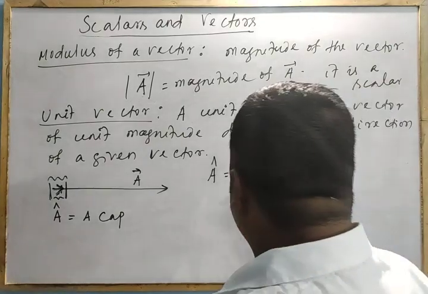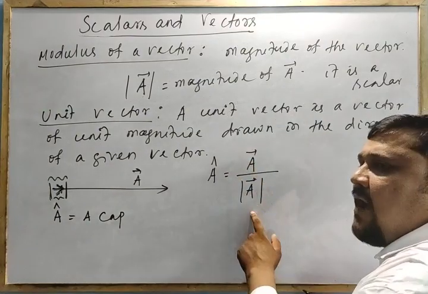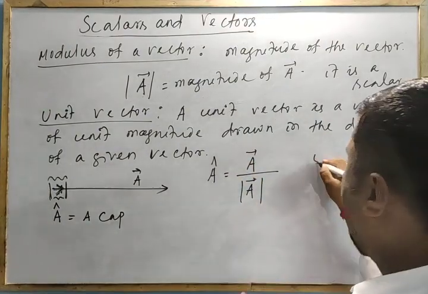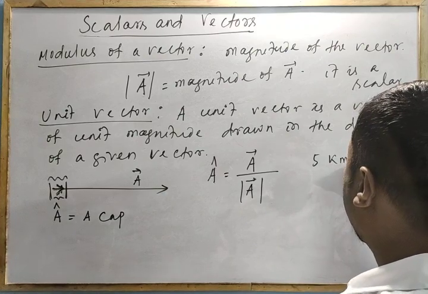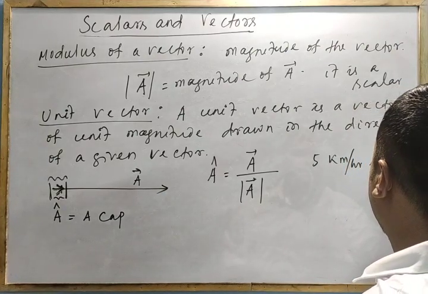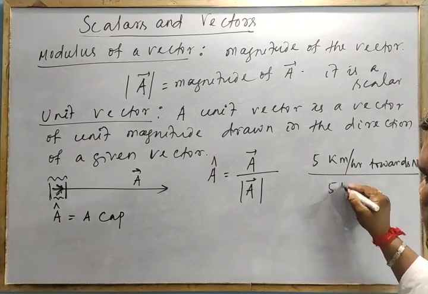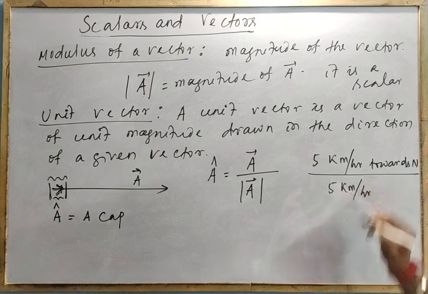Now I divide the vector by its magnitude. 5 kilometer per hour towards north, divided by its magnitude, 5 kilometer per hour.